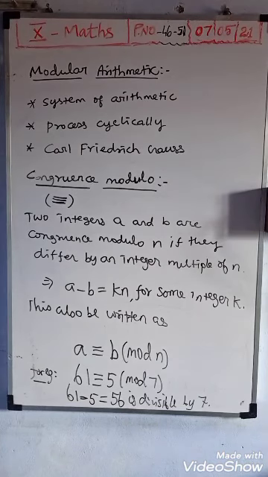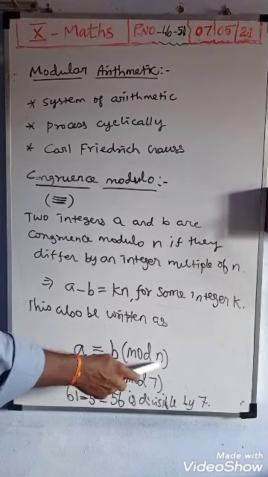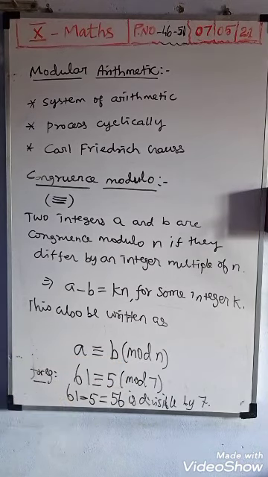When we divide by n, we get the remainder 0, 1, 2, up to n minus 1.